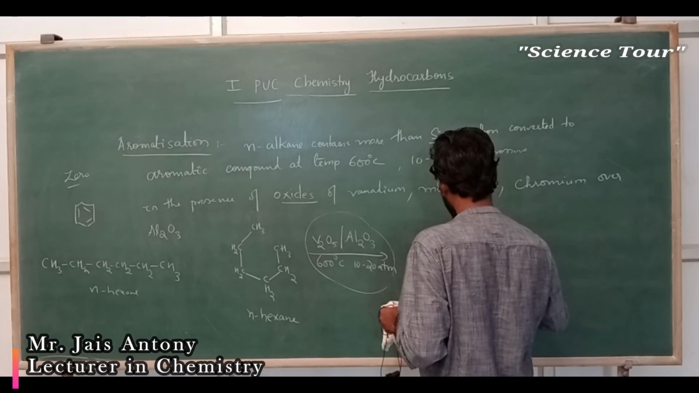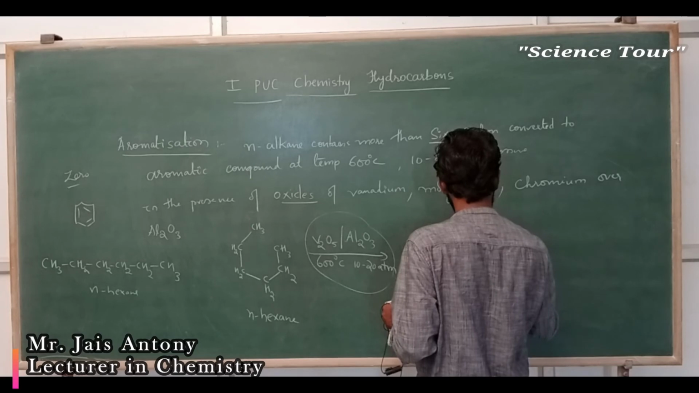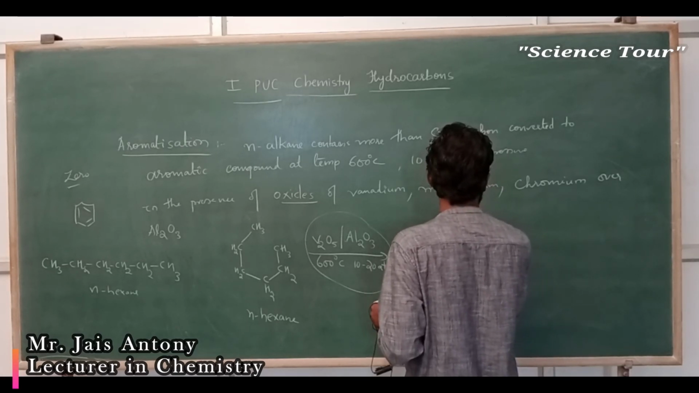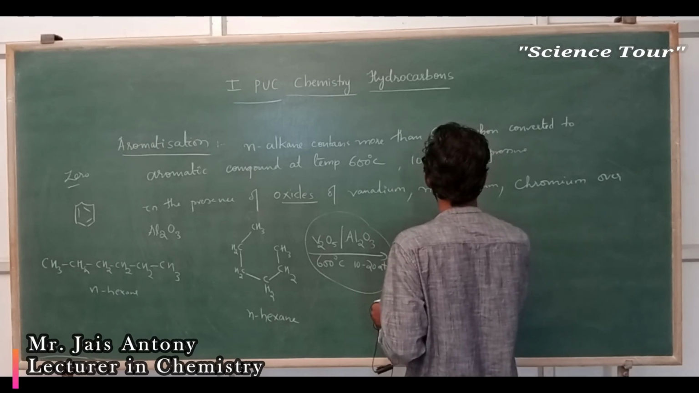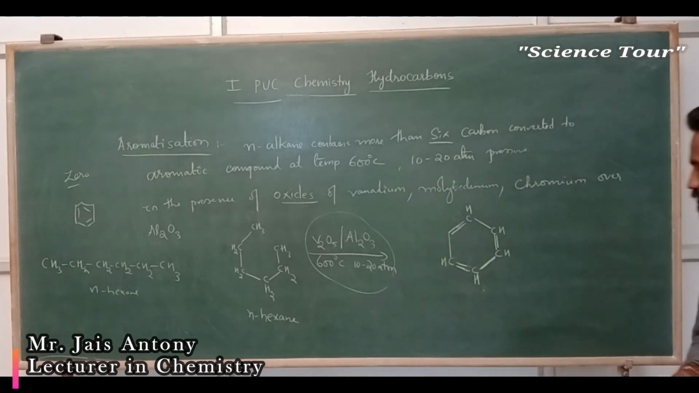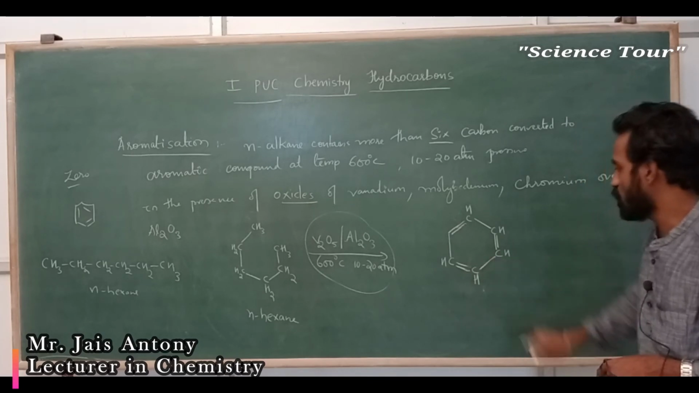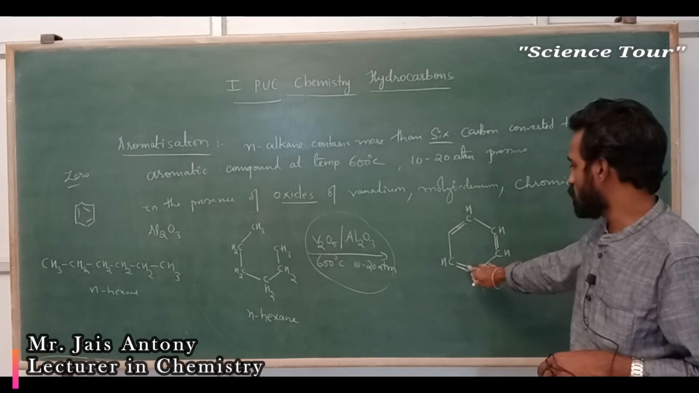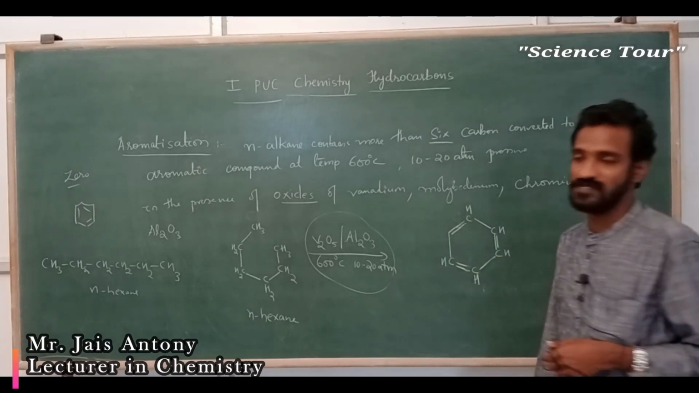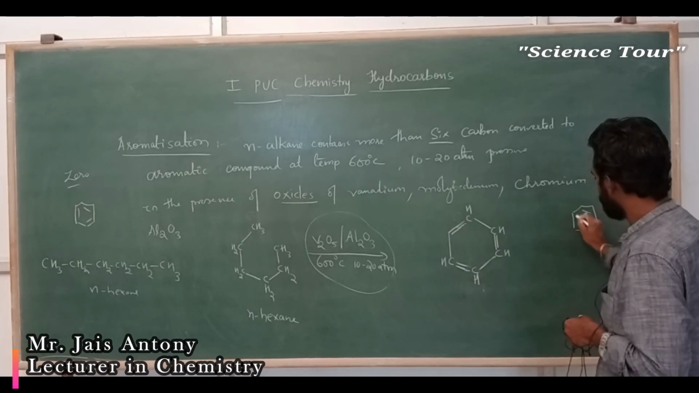CH, CH. Look at this. Alternate single and double bonds. Here double bond, single bond, double bond, single bond, double bond. This is nothing but benzene, my dear students. In short, I can write it like this. Don't get confused, okay? This is nothing but benzene.